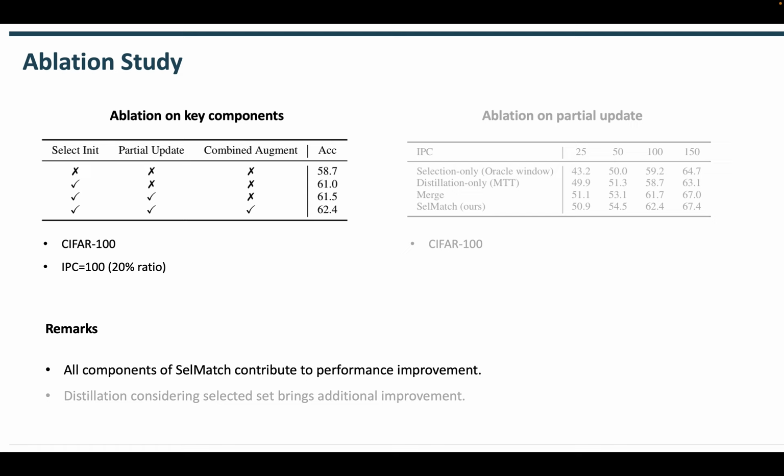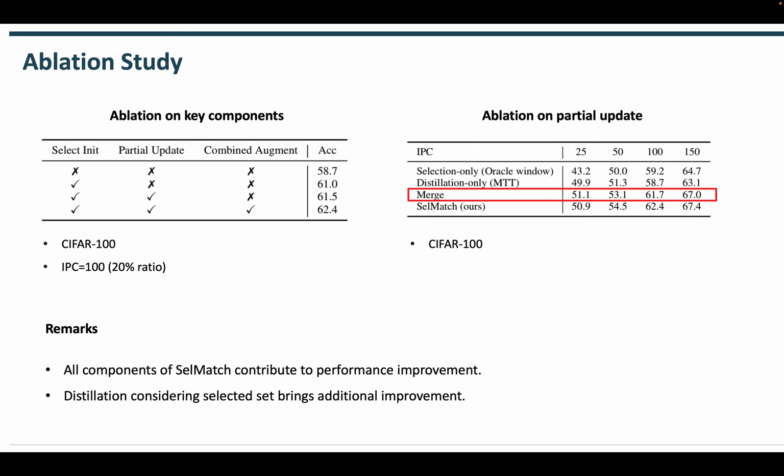Next, we conducted ablation study and observed that all components of SelMatch contribute to performance improvement. Merge refers to the method that separately selects a subset and distills a set, then simply merges the two sets. In contrast, SelMatch distills a set considering the selected set, resulting in additional performance improvement.